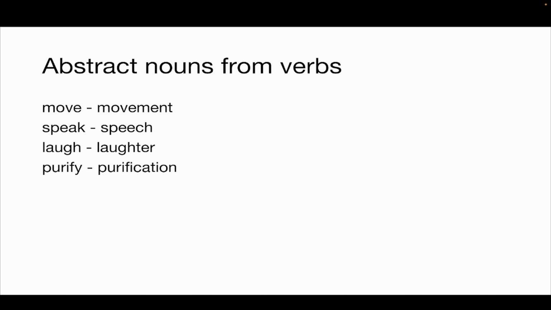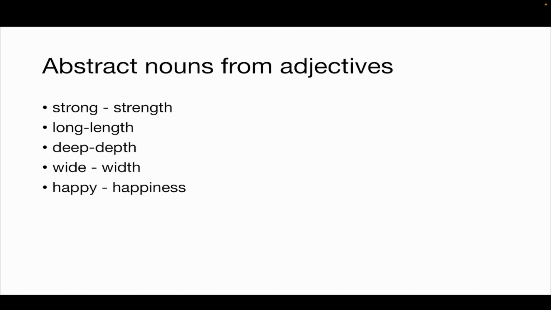Abstract nouns from verbs. We have the verb which can be converted into a noun. So move can be converted into movement, speak can be made into an abstract noun, that is speech, laugh becomes laughter, purify becomes purification. Same thing with beautify, that becomes beautification. Abstract nouns can be derived from adjectives. So strong becomes strength, long becomes length, deep becomes depth, wide becomes width, and happy becomes happiness.